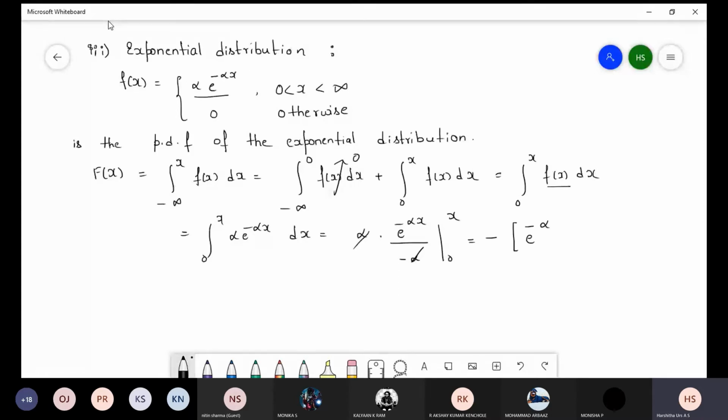Upper limit e power minus alpha x, lower limit e power 0. So minus of e power minus alpha x minus e power 0, which is 1. Multiply with the minus sign: 1 minus e power minus alpha x, if 0 less than x less than infinity.